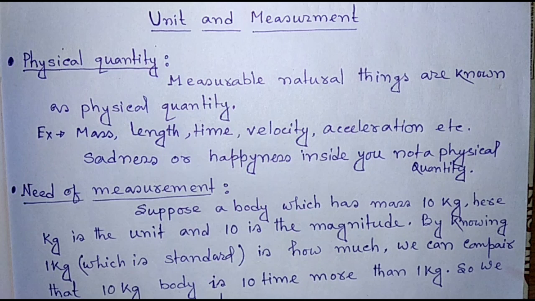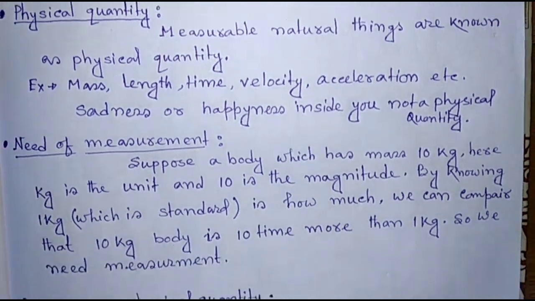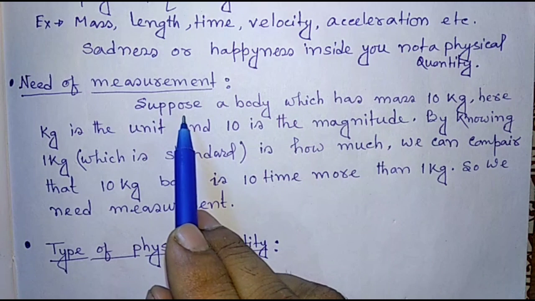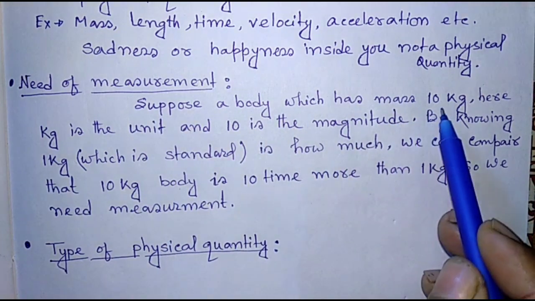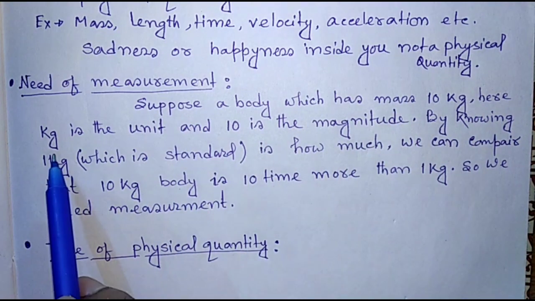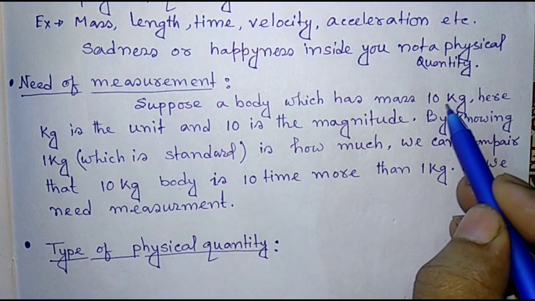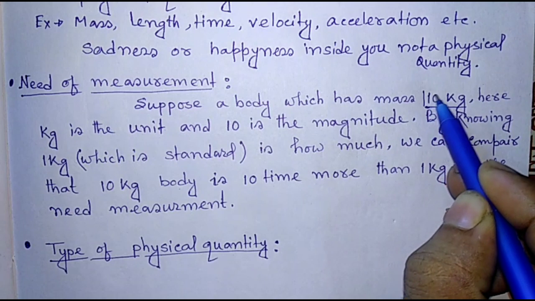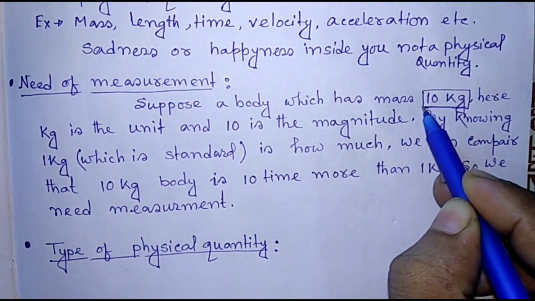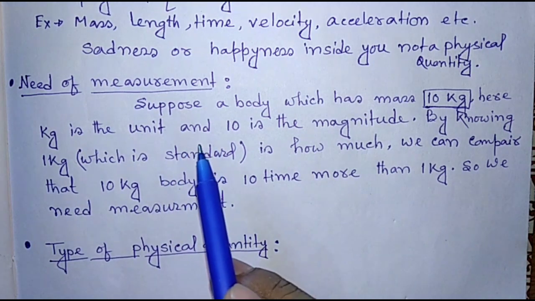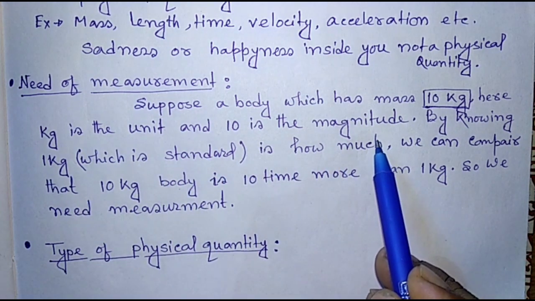Now, why is measurement needed? So, the need of measurement. Suppose a body has a mass of 10 kg. Here kg is the unit and 10 is the magnitude.